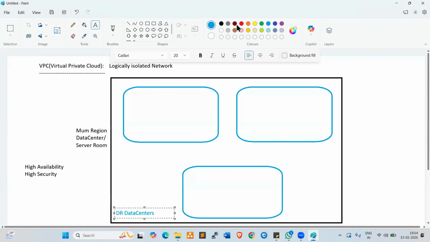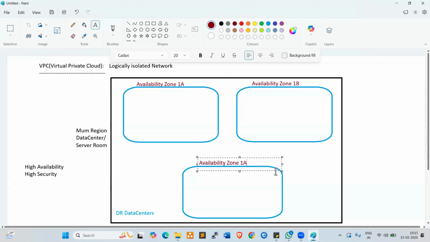So here, this is availability zone A, zone 1A, 1B, and 1C. Three zones are available.